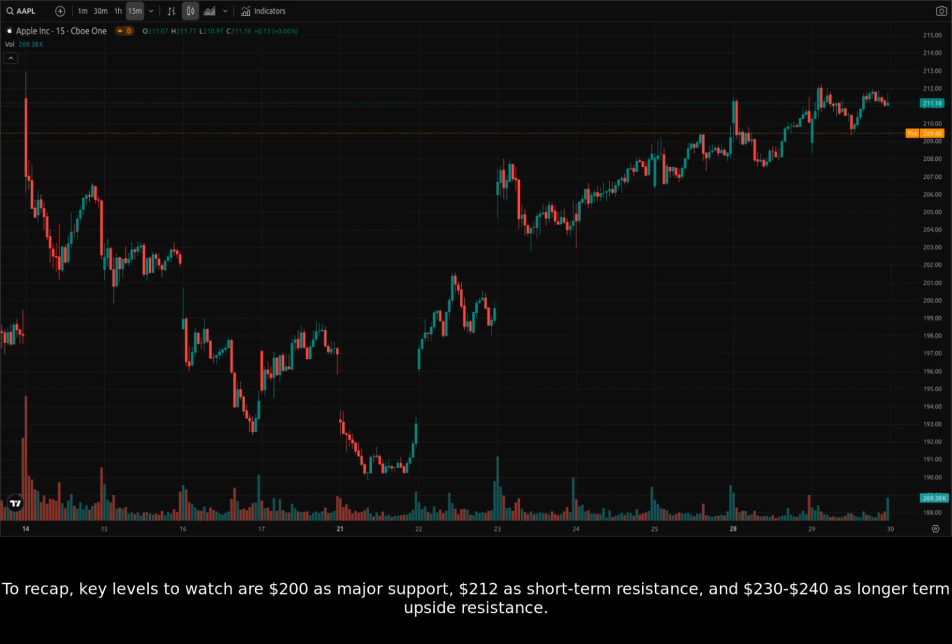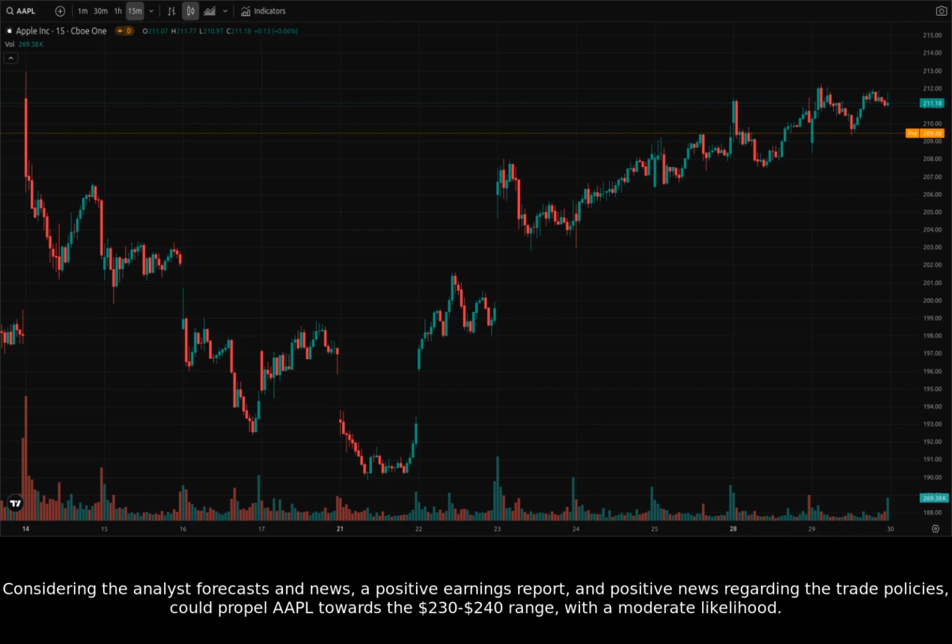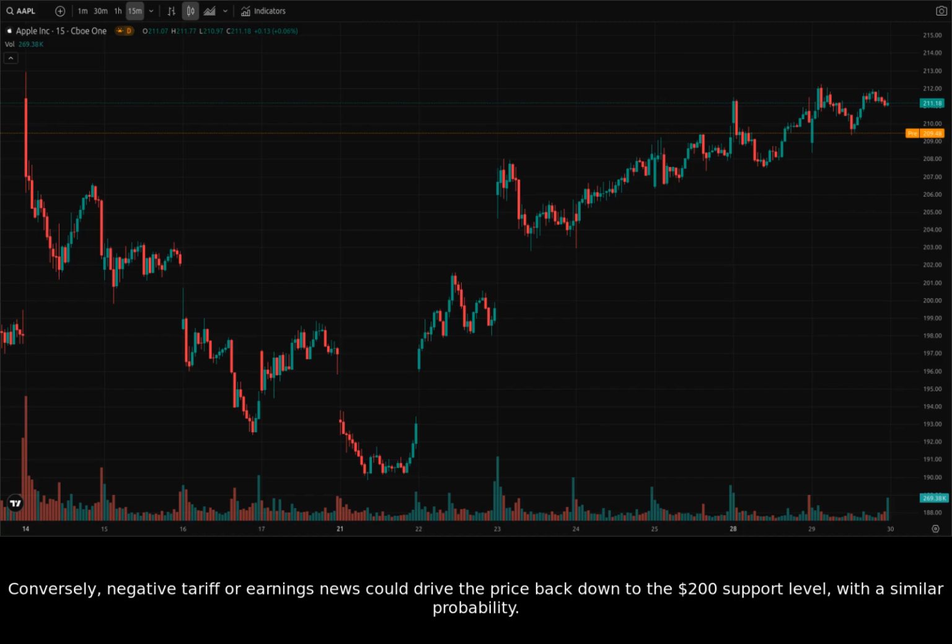To recap, key levels to watch are $200 as major support, $212 as short-term resistance, and $230 to $240 as longer-term upside resistance. Considering the analyst forecasts and news, a positive earnings report and positive news regarding the trade policies could propel Apple towards the $230 to $240 range, with a moderate likelihood. Conversely, negative tariff or earnings news could drive the price back down to the $200 support level with a similar probability.